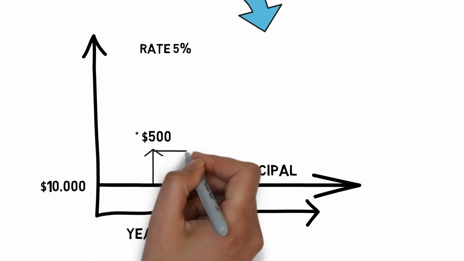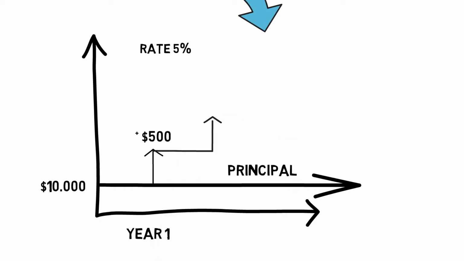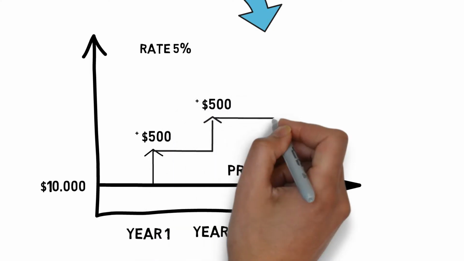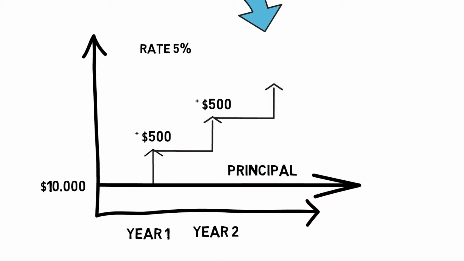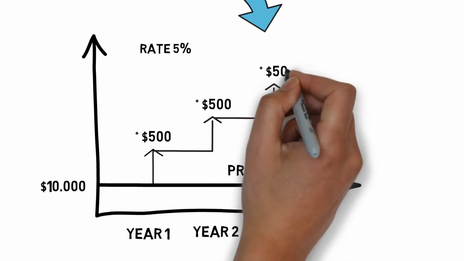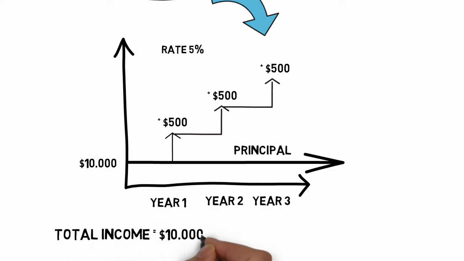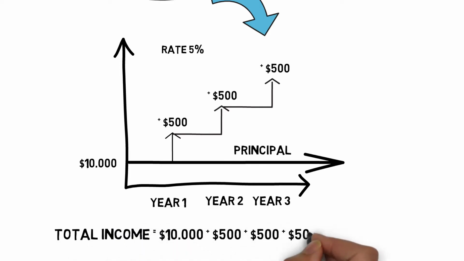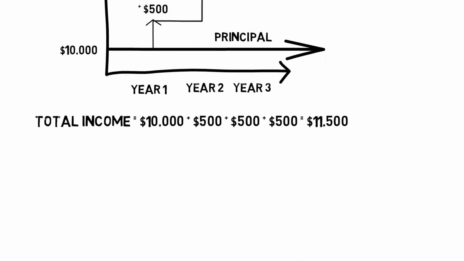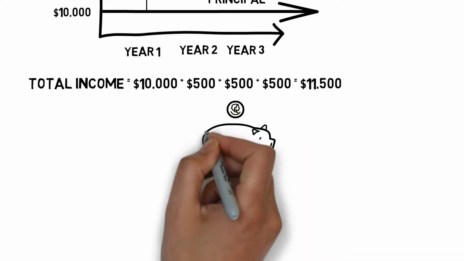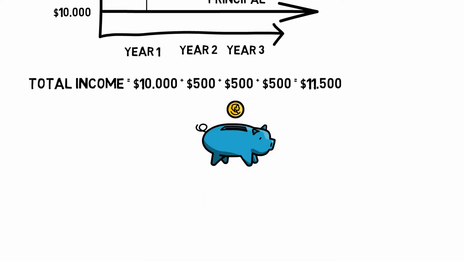Now, after 1 year, we get $500, 5% of $10,000. After 2 years, we get again another 5% on our $10,000. So we get another $500. After 3 years, surprise, surprise, we get another 5% of our $10,000, which is another $500. So the amount of money that we make every year does not change because we only earn interest on our principal. So our total income is $10,000 plus $500 for the first, second, and third year. So overall, we have $11,500. That's not too bad in our savings account.